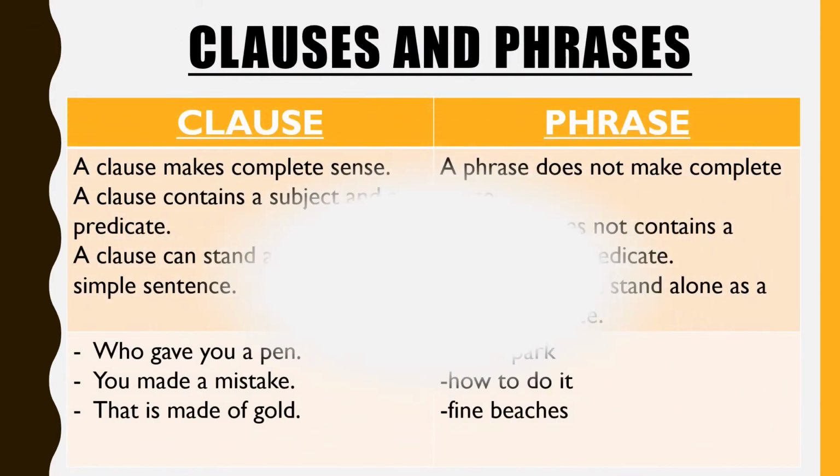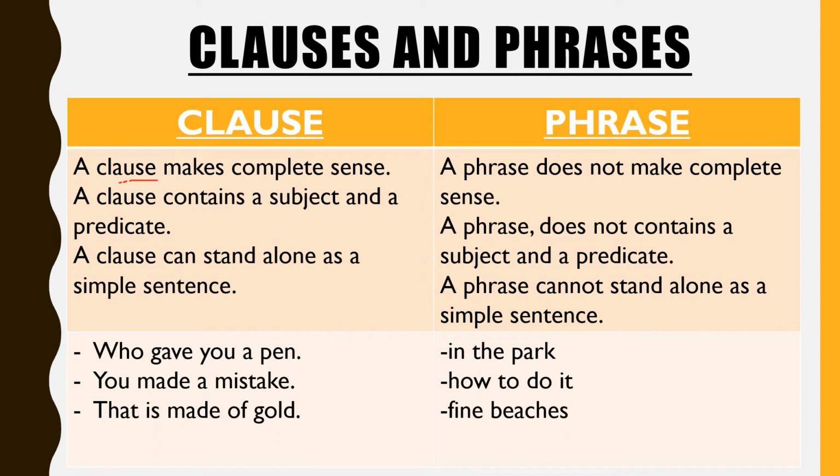So see here, clause. A clause makes complete sense. A clause contains a subject and a predicate. A clause can stand alone as a simple sentence. Whereas a phrase does not make complete sense, does not contain a subject and a predicate, and cannot stand alone as a simple sentence.